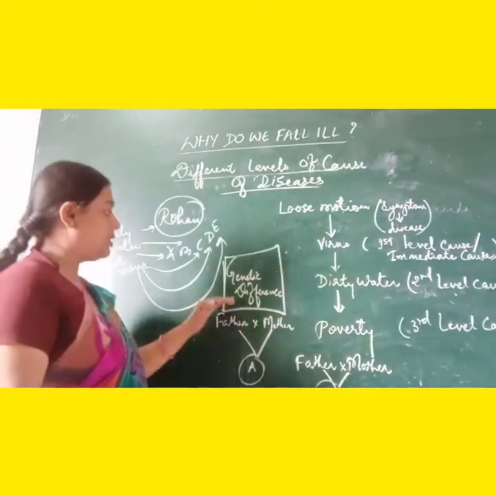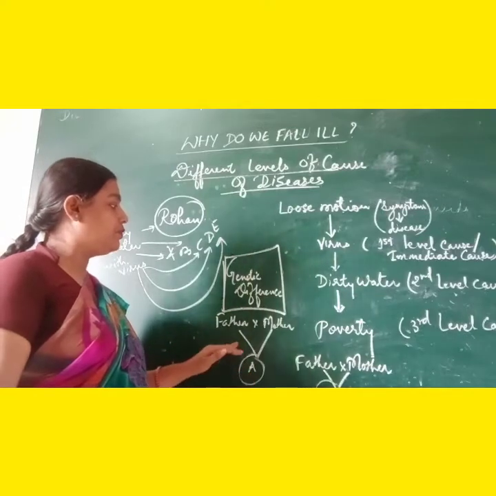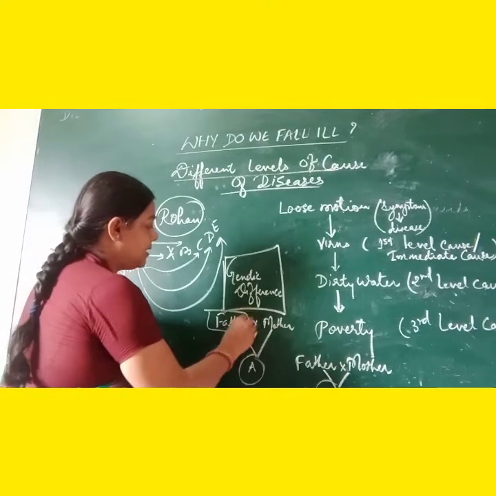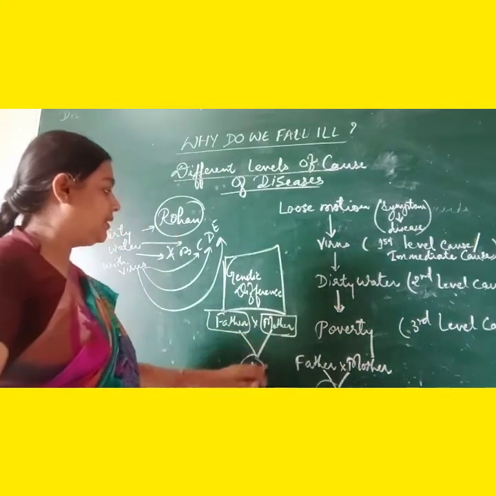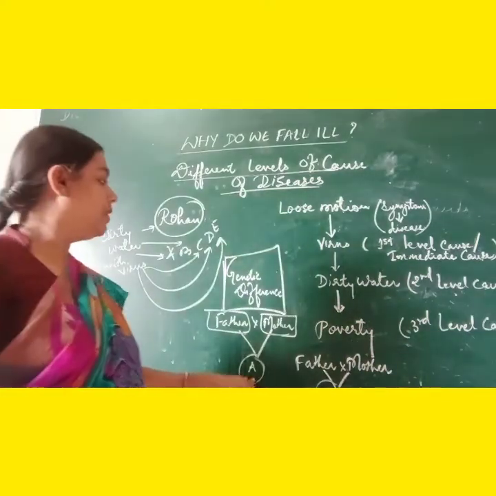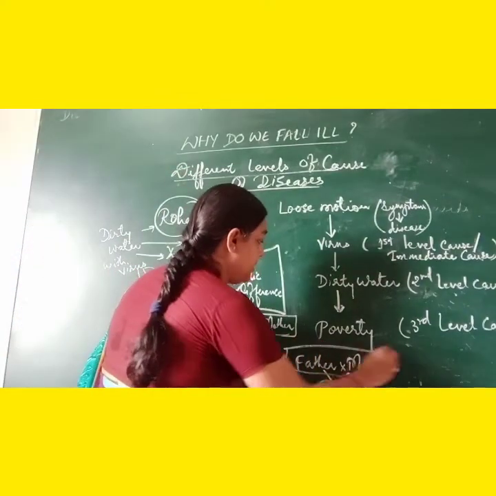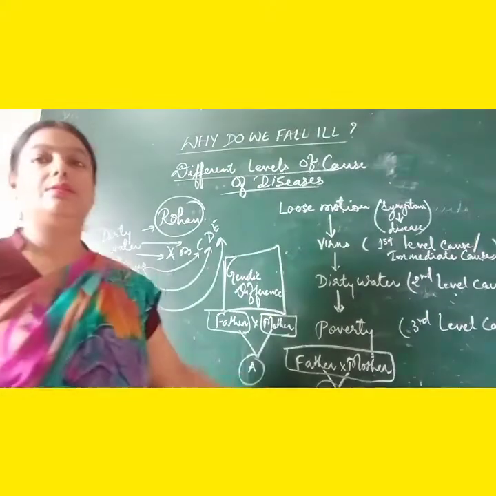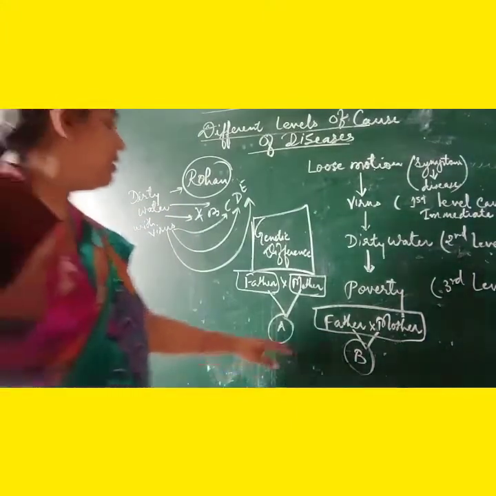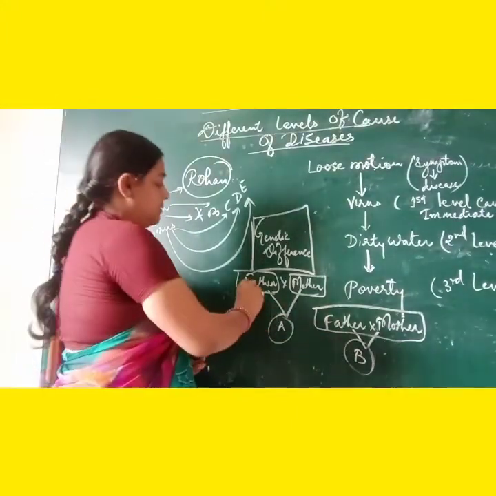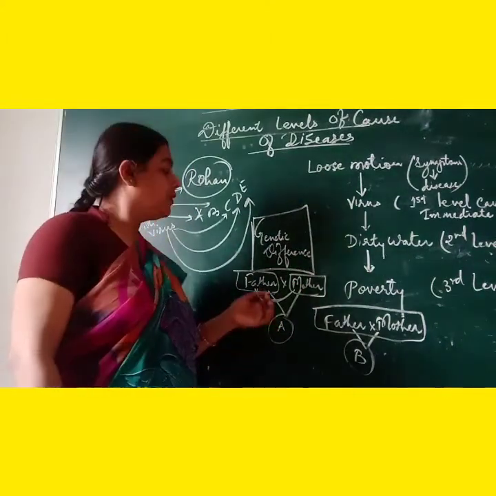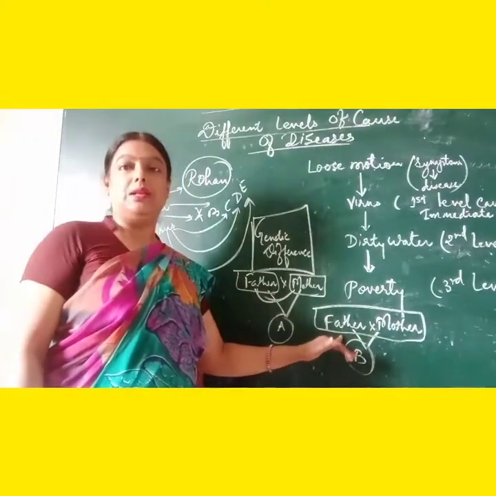Now children, we can understand that a child is being produced by mother and father. We all know that. And we can consider an example of a mother and father who has produced a child whose name is A. Another couple is there who has produced a child whose name is B. Now children, this couple will have different features, will have different properties as compared to the second couple.